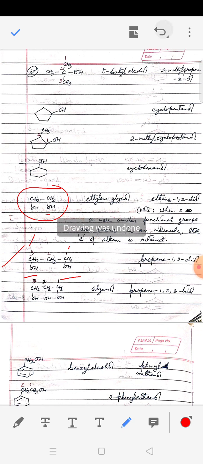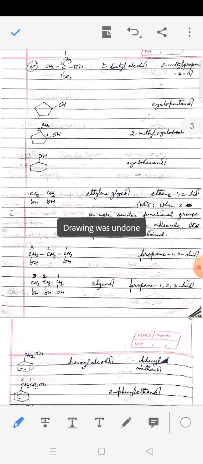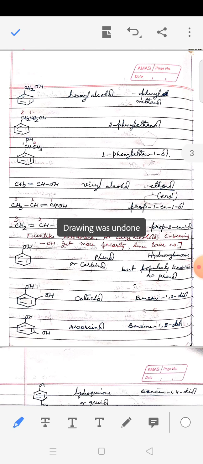The next one is having 3 OH groups. So it is propane 1,2,3 triol, commonly known as glycerol. If you remember in class 10 you have done preparation of soap, and this was one of the products formed there. Then we move to aromatic compounds.